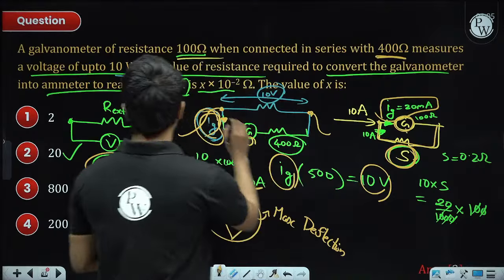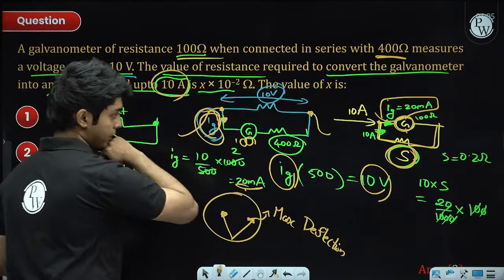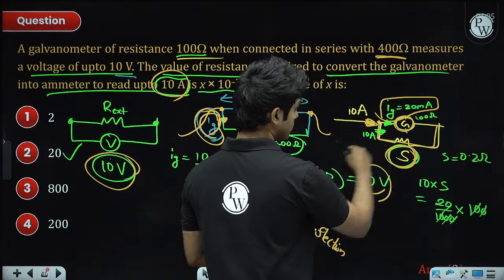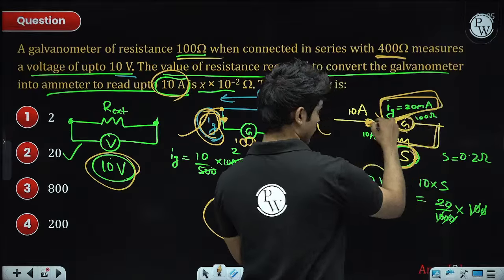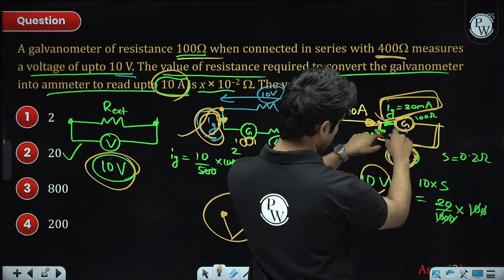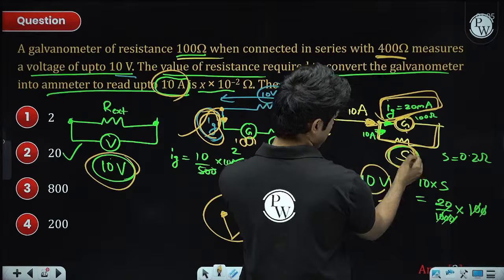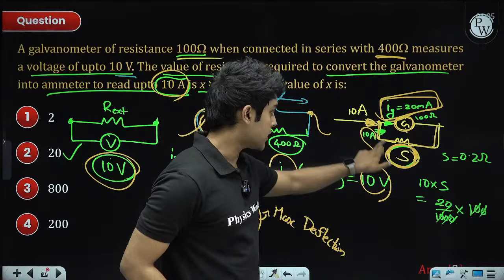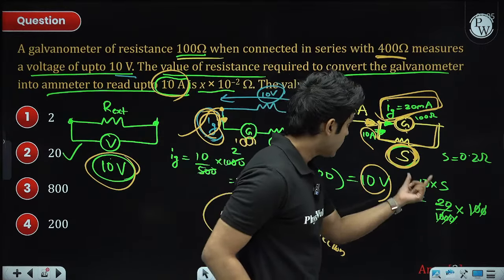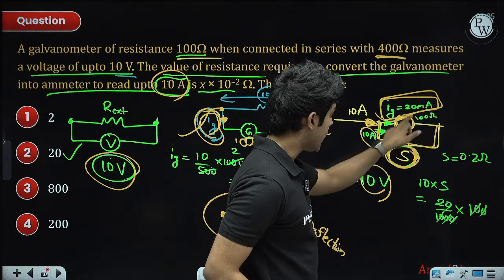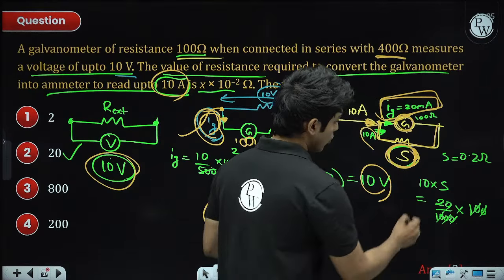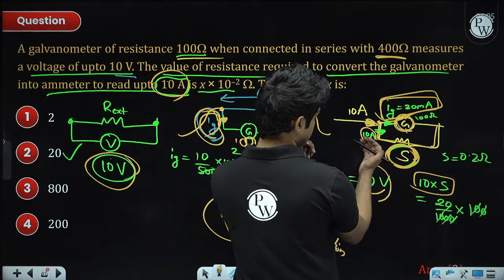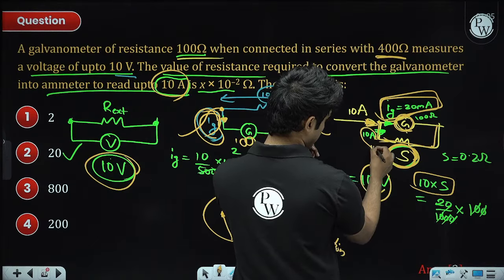In this case, this is the ammeter. The maximum reading of the ammeter should be 10 ampere. So a total current of 10 amperes flows in, but only Ig should pass through the galvanometer. The rest, 10 amperes minus 20 milliamperes, should pass through the shunt. And these two, G and S, are in parallel. So 10 into S is the voltage across the shunt resistance.